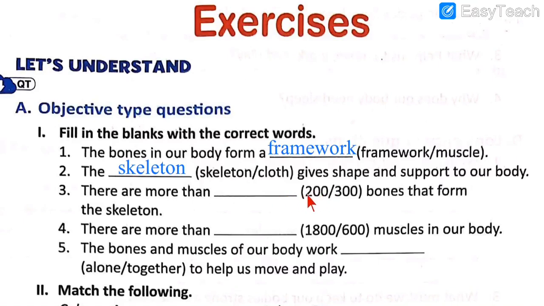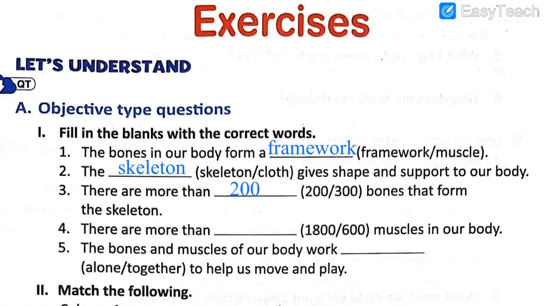More than 200. Let's write the answer. There are more than 200 bones that form the skeleton, because we know that the skeleton is the framework of bones. So the bones combine together and make the skeleton. Number 4. There are more than dash muscles in our body.